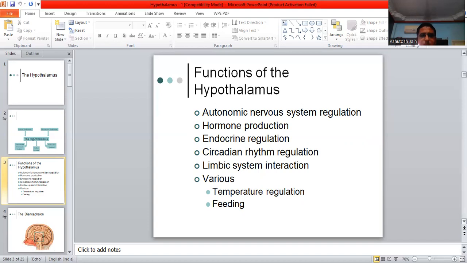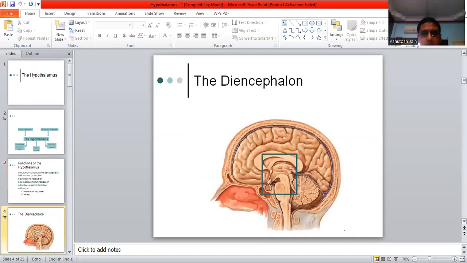Endocrine regulation, that means, for example, the second example you can quote here is regulation of the melatonin production from the pineal gland. Then circadian rhythm regulation, limbic system interaction, and the various others, that is, temperature regulation and the feeding center and the satiety center. In this diagram we can see the diencephalon, that means here we can see the hypothalamus.